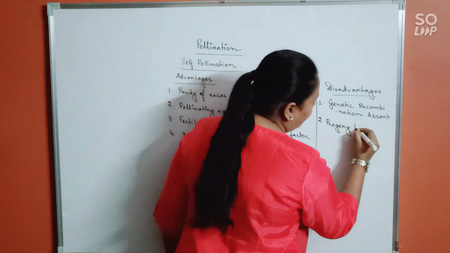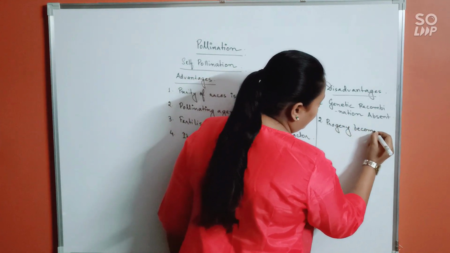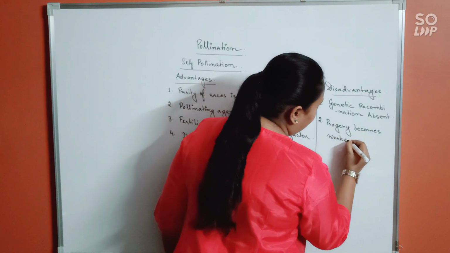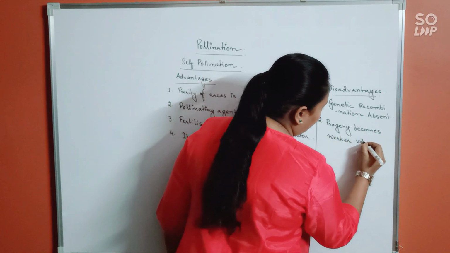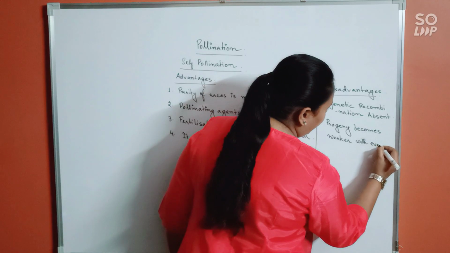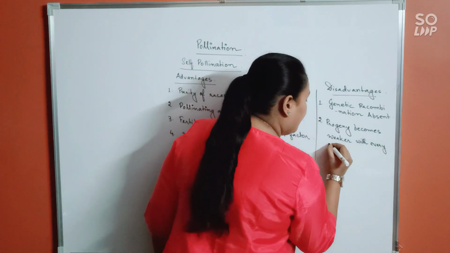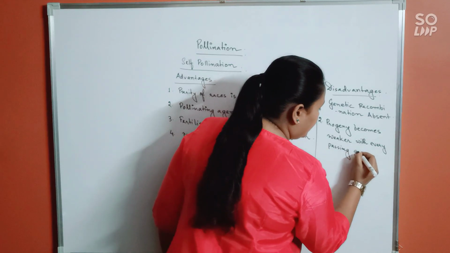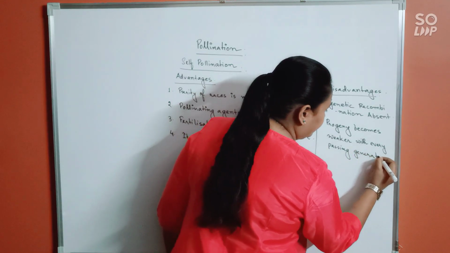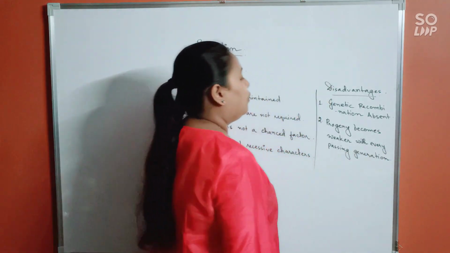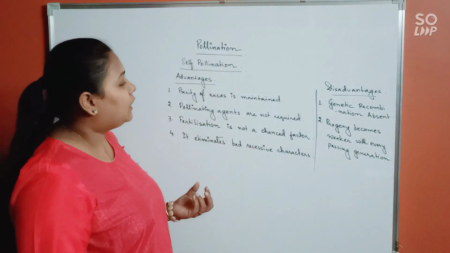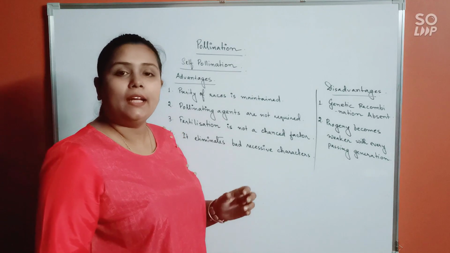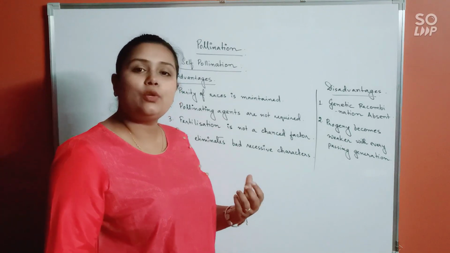Progeny becomes weaker with every passing generation. With every passing generation, the progeny will lose its vigor or vitality, and hence it will no more be suitable to survive sometimes.